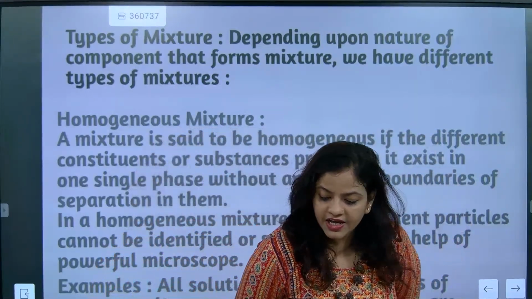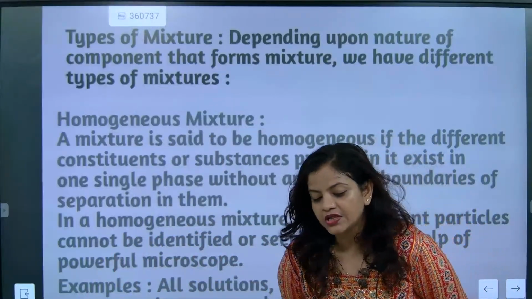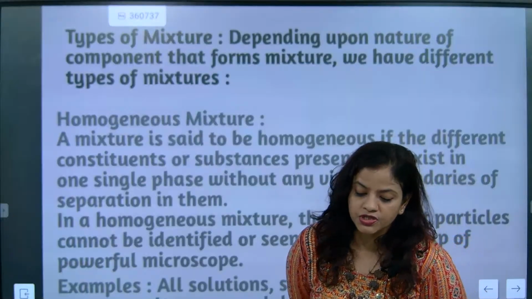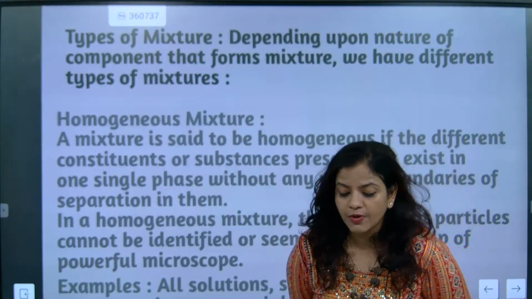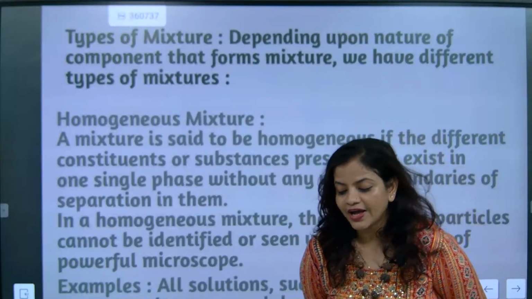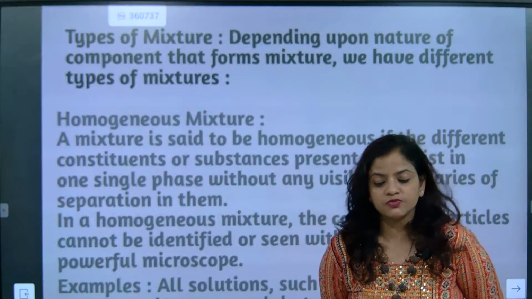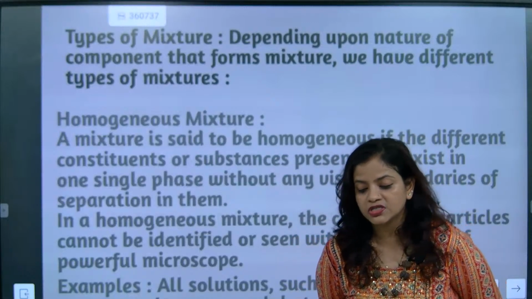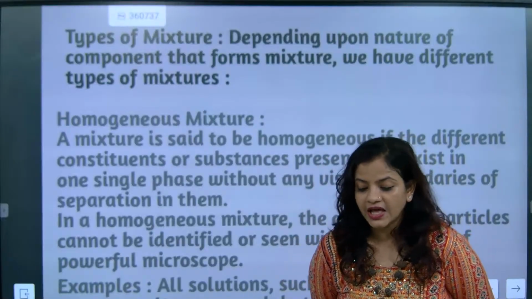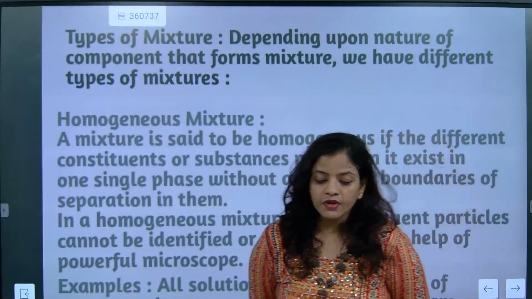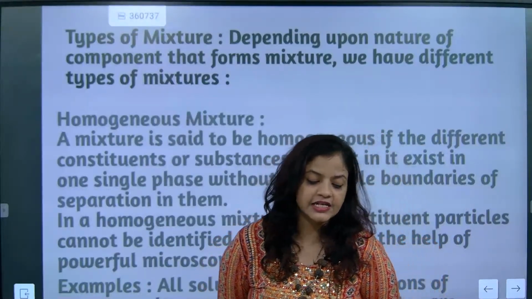Okay, Shanvi. Can you just explain compound once more? See, compounds are made with elements in a fixed proportion by weight. So their constituents will be fixed. If I'm talking about a water molecule, two atoms of hydrogen will always combine with one atom of oxygen. So when two atoms of hydrogen combine with one atom of oxygen, that means the atoms will be fixed. That's what I explained in the previous section. Can you please check the previous videos, because there I have explained compound very nicely.